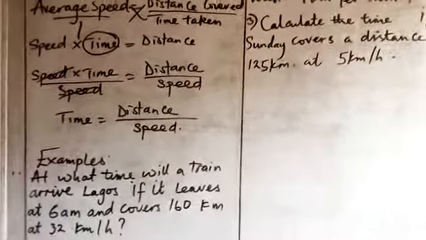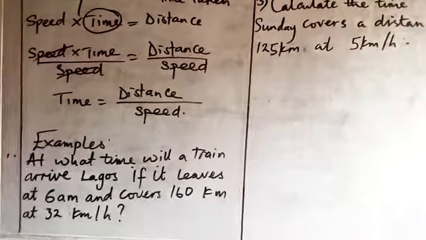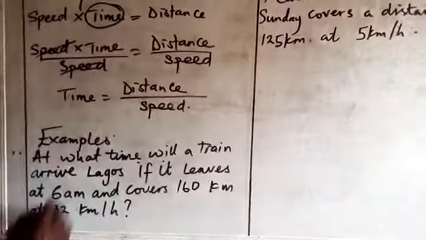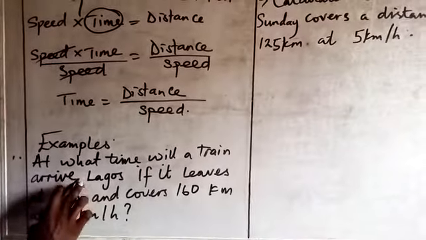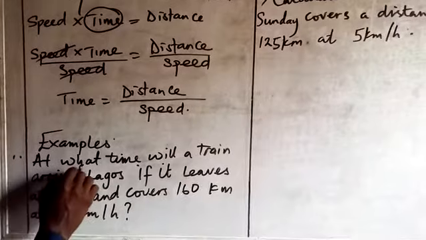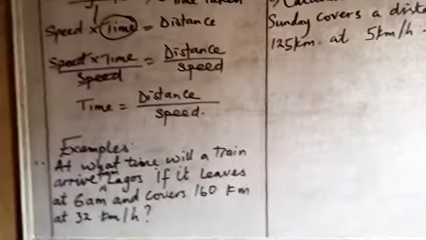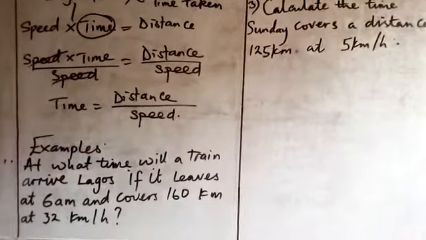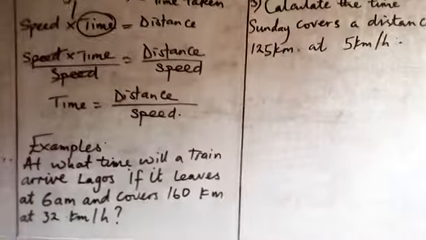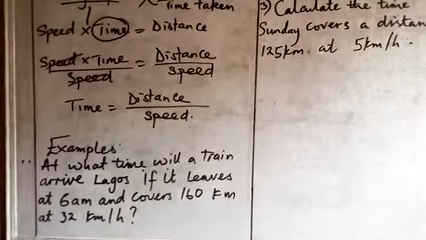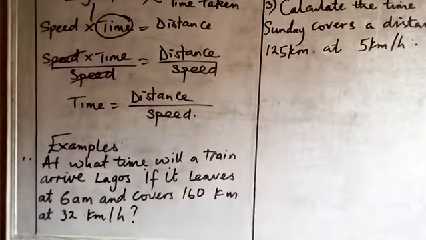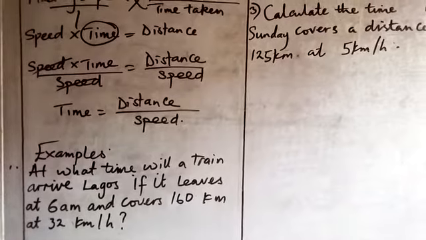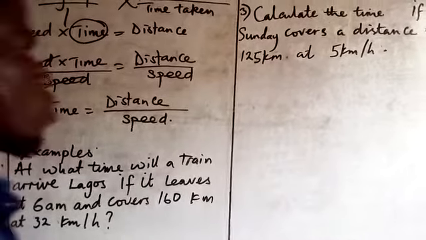So now we have example number 1. At what time will a train arrive Lagos if it leaves at 6 a.m. and covers 160 km at 32 km per hour? We apply our formula.